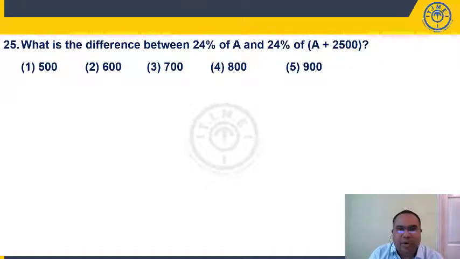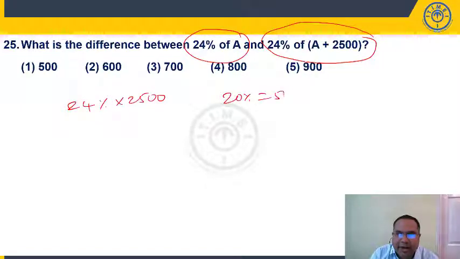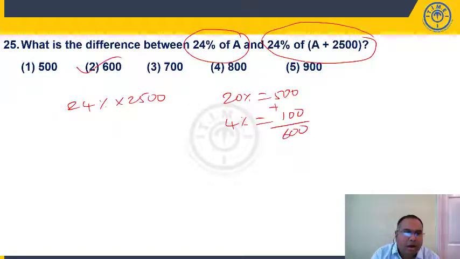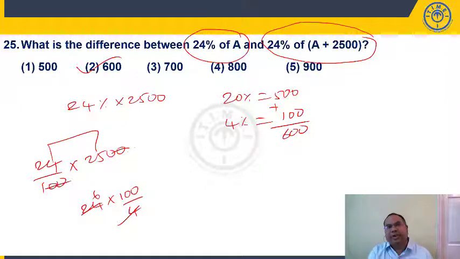Question 25. What's the difference between 24% of A and 24% of A plus 2500? If you observe closely, the difference would be 24% of 2500. So how much is 20%? 500. How much is 4%? 100. 500 plus 100, 600. Or 24% means 24 by 100 into 2500. Zeros will get cancelled. 24 into 25 can be written as 100 by 4 into 6, so it is 600. Anyways, you can do the calculation, right?